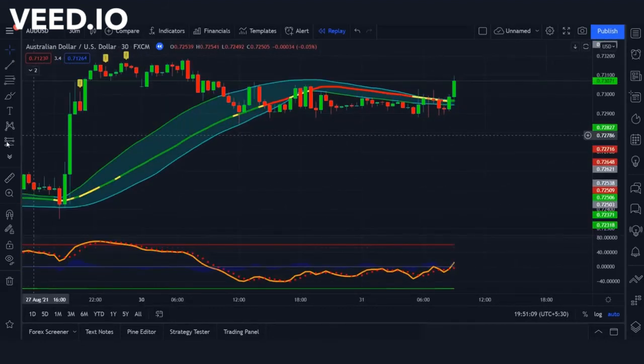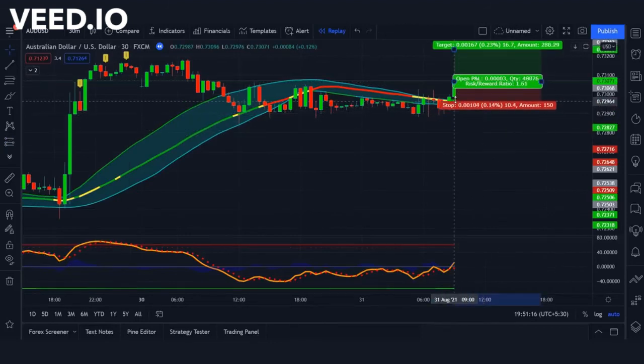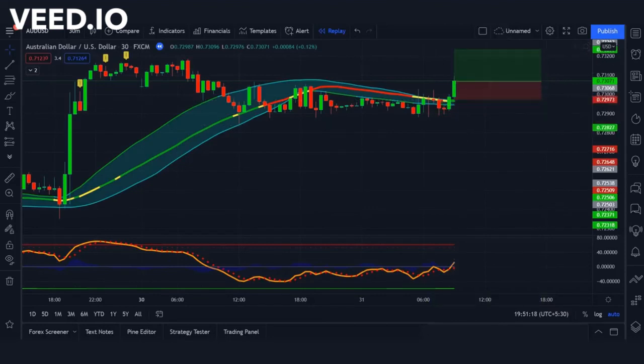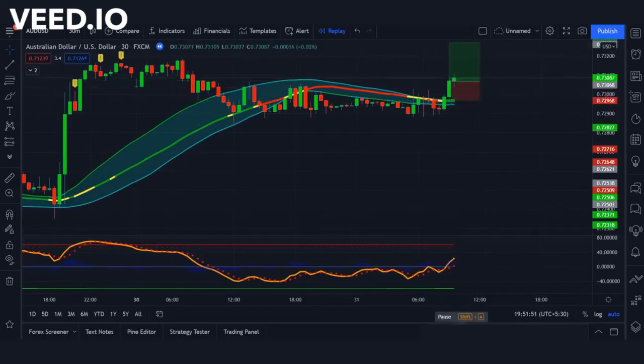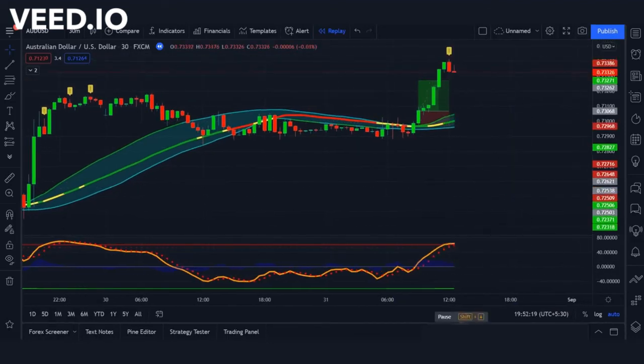So here you can see the Bollinger Bands have changed from red to green color, and the indicator at the bottom has also come above the zero level. We will set the stop loss here on the Bollinger Bands, so let's see the trade result. We had set our profit target on this trade, and the target of 1 to 2 has been hit. Let's find the next trade.